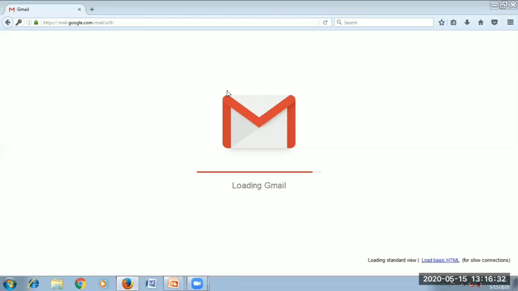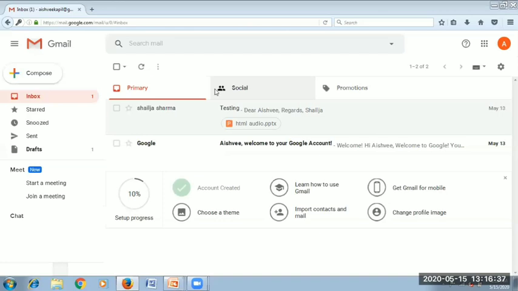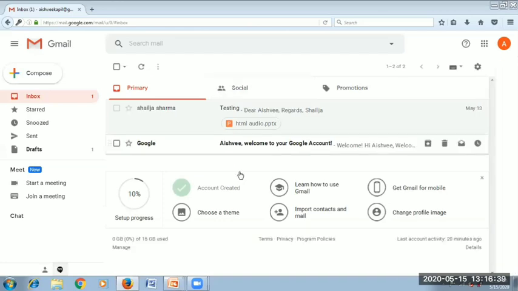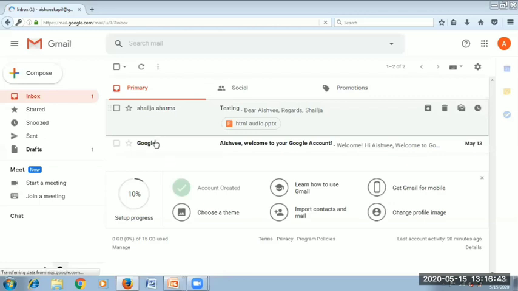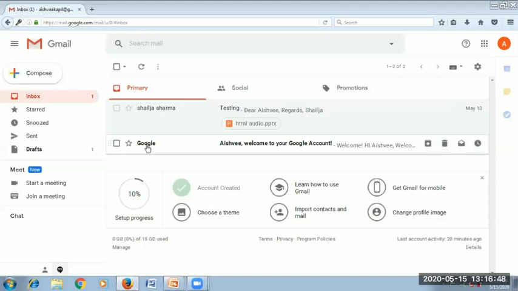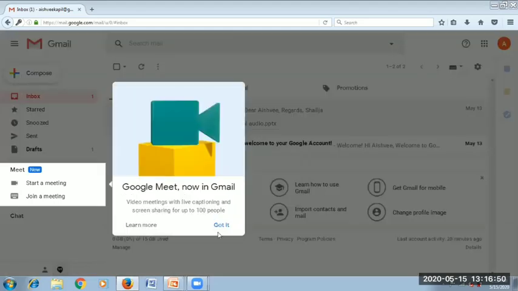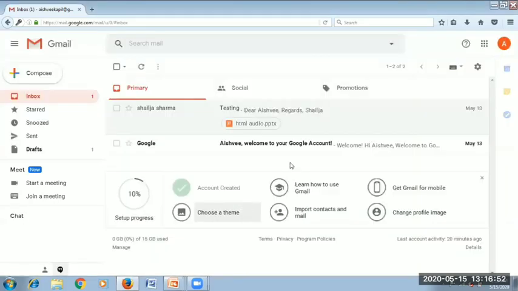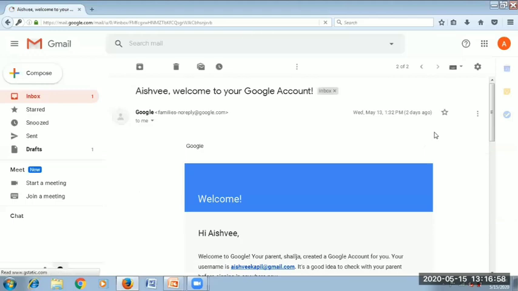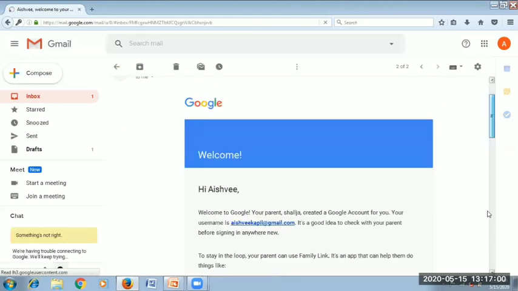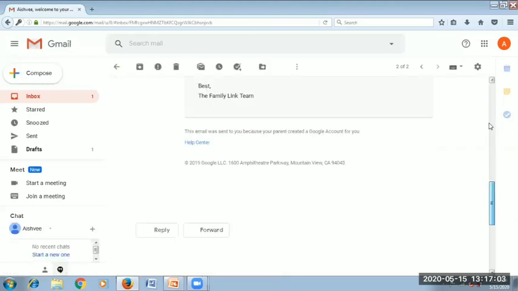When you open your Gmail account, which kind of view will be there? Here you can see however many mails you have received, visible on your screen. Like, I have received one default mail from Google, where Google is welcoming Ashvi for joining the Gmail account. Fine, that is the default mail from Google.